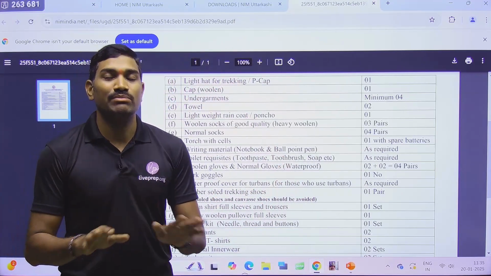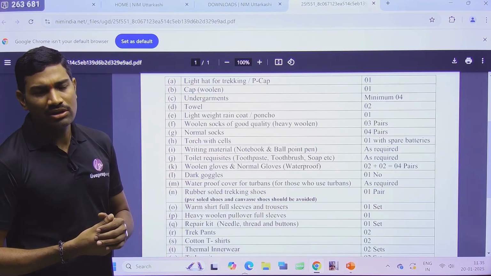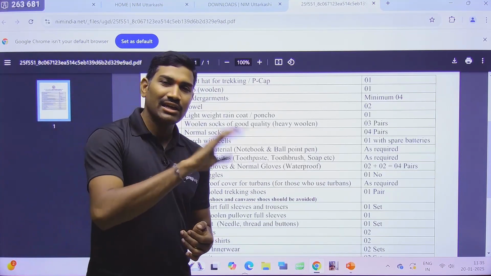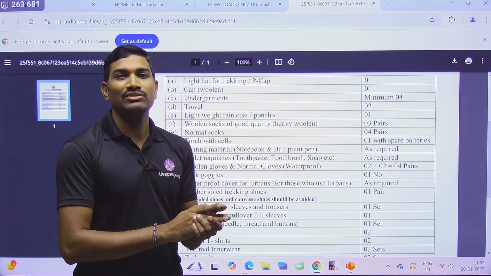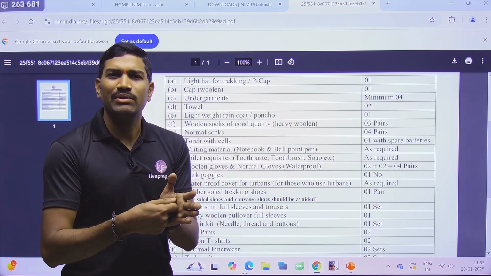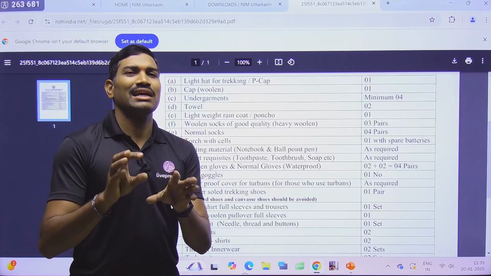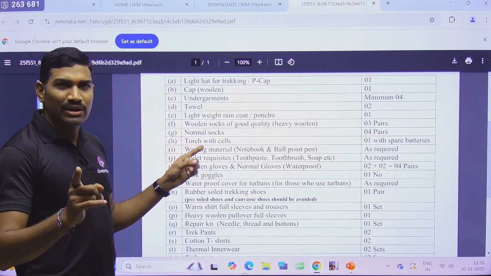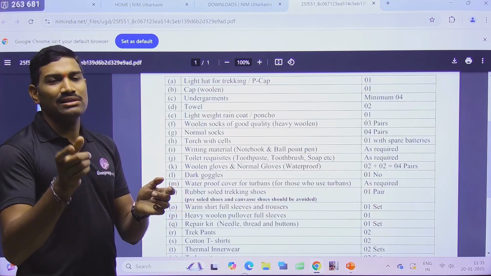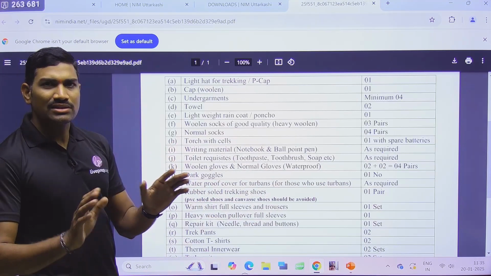That will be much better. So please better go for the head torch. Anyhow, charging chances are there, so better you just carry one power bank, and there you will get a scope for charging. With the help of generators, they are giving some extra sockets, so you can keep your mobiles and power banks for charging. So at least carry the power bank if you are using a chargeable type of head torch. If it is a normal cell, just carry extra cells, that's it. But my suggestion is go with the head torch.